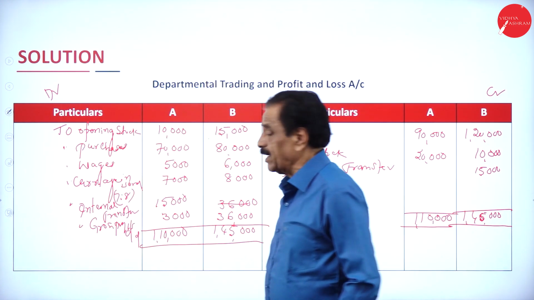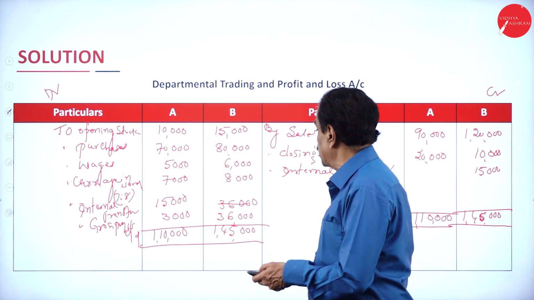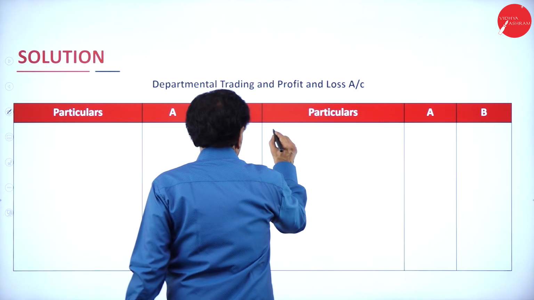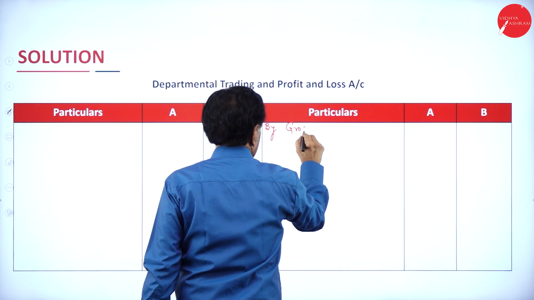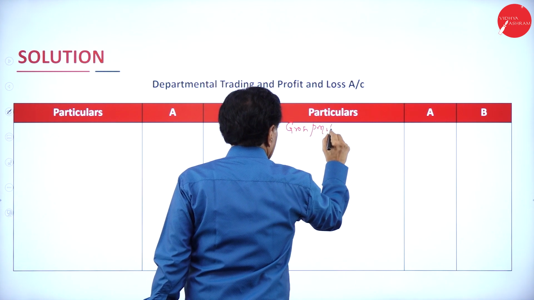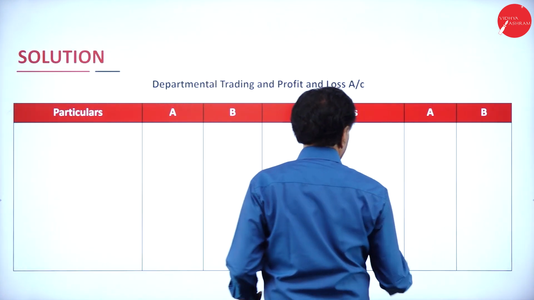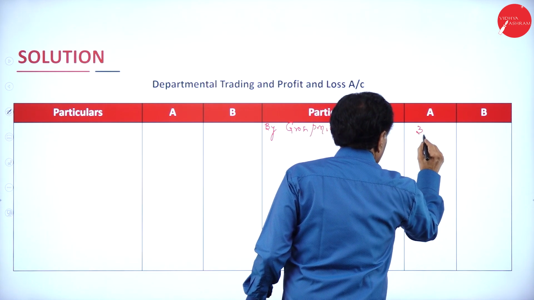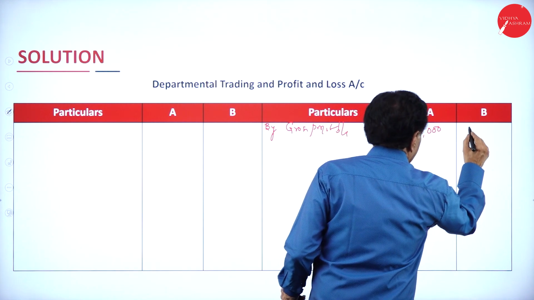Gross profit carried down: A department 3,000, B department 36,000. By gross profit brought down: A department 3,000, B department 36,000.